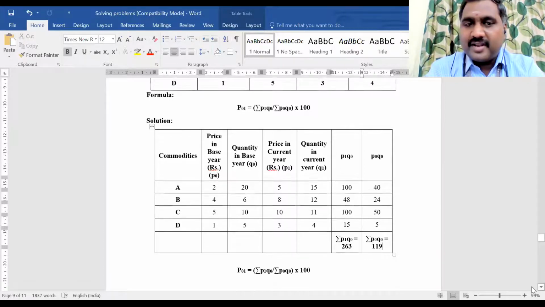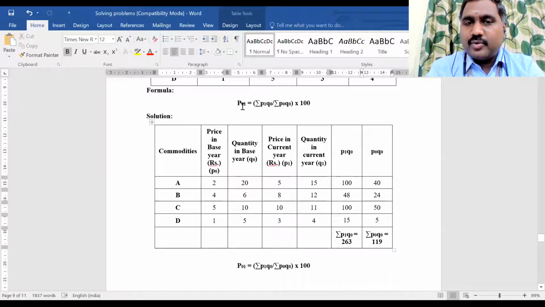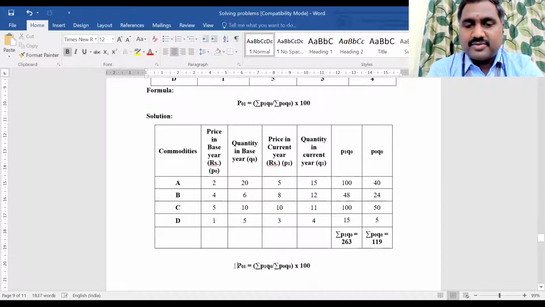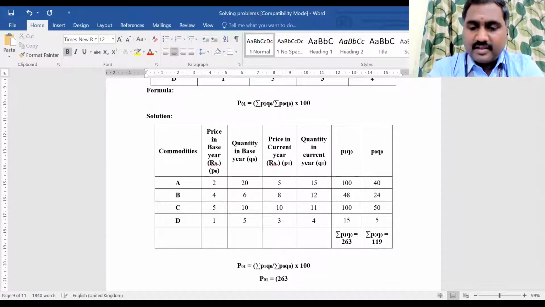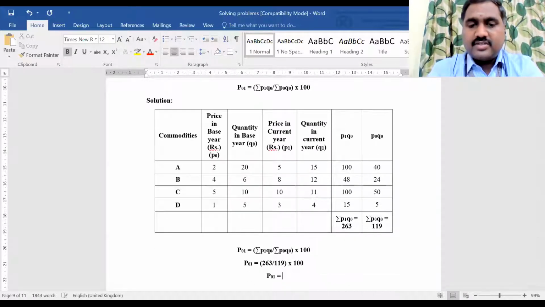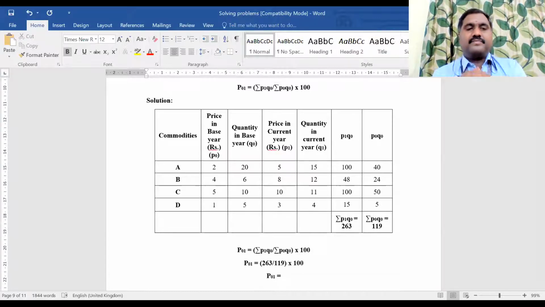Now we know the formula, right? What is the formula? P01 equal to summation of P1 Q0 divided by summation of P0 into Q0 into 100. So we just substitute. Summation P1 Q0 is 263 divided by 119 into 100. What is the value you're getting? 263 divided by 119.